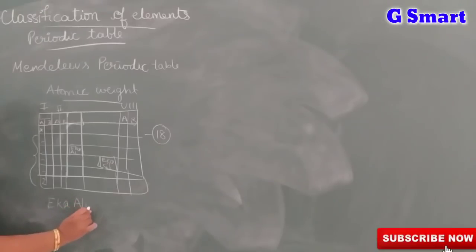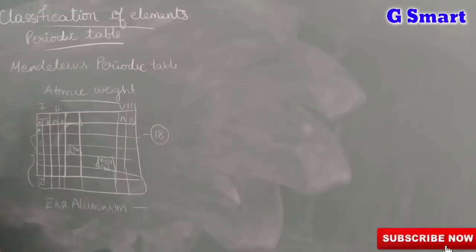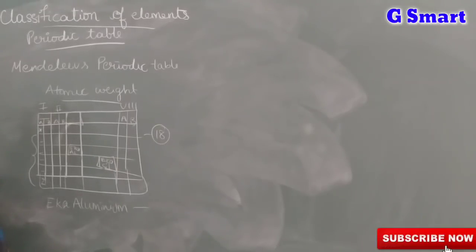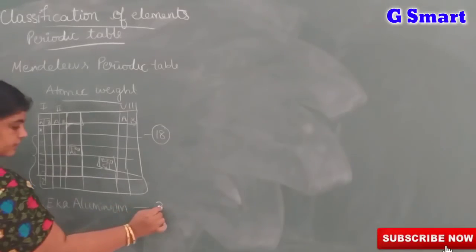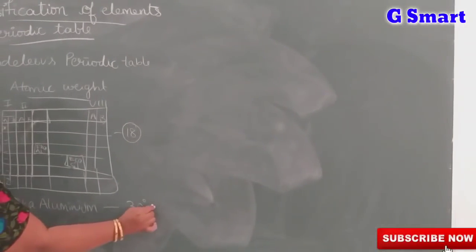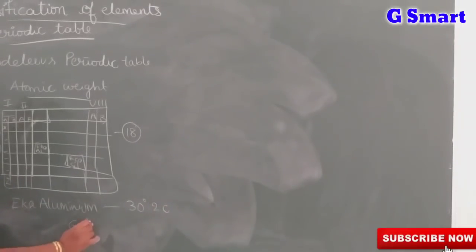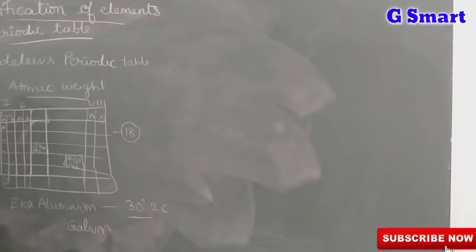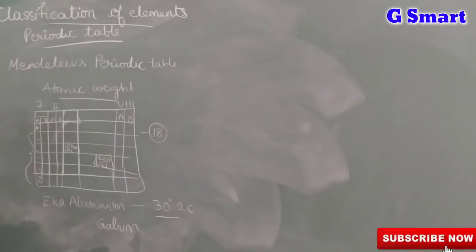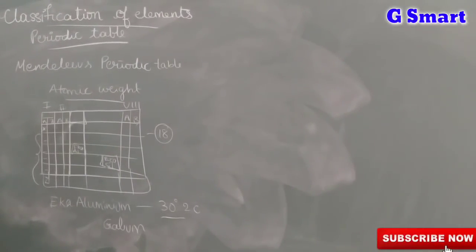Suppose he told that the element which comes in the place of Eka aluminum will have a very low melting point, and in this place we discovered gallium, which has a low melting point of 30 degrees centigrade.